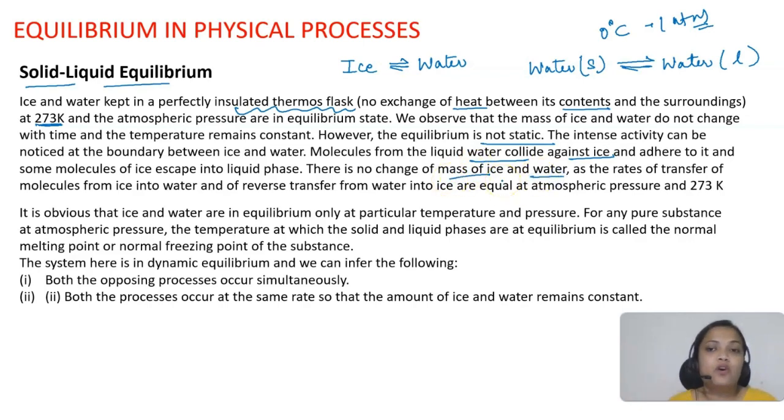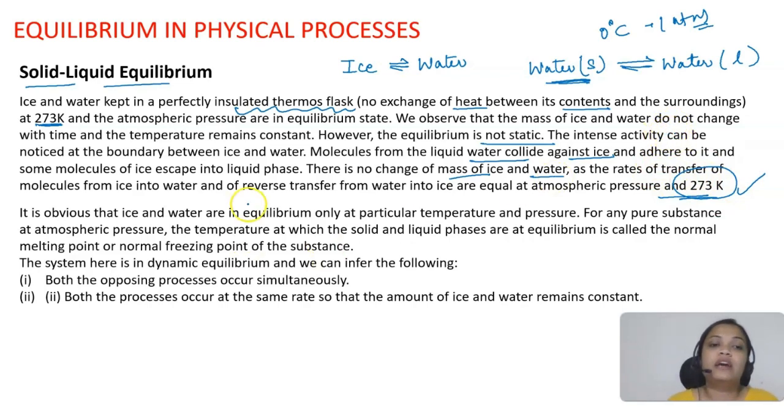Why? Because the rate of transfer of molecules from ice into water and water into ice will be equal at this particular temperature. That's why you have studied that at this temperature melting will start, because what I told you in the starting is that ice and water will be in equilibrium.